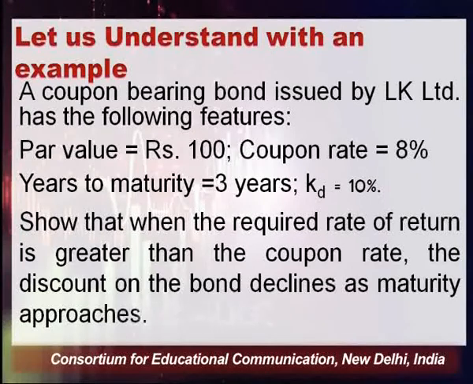And you have to show that when the required rate of return is greater than the coupon rate, which is the case here, because cost of debt, that is required rate of return, is 10%, and coupon rate, which is the rate of return on bond, is 8%. So if the required rate of return is greater than the coupon rate, the discount on the bond declines along with the approach of maturity. So if you are coming closer to the maturity period, what will happen? The discount on the bond will decline. This is what this particular theorem wanted to establish.